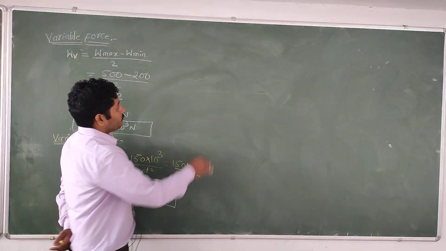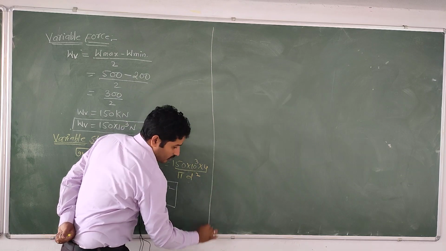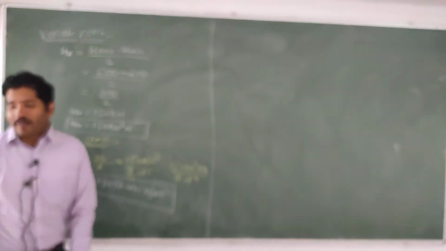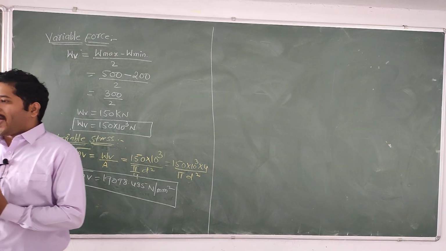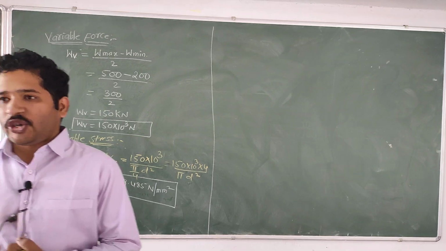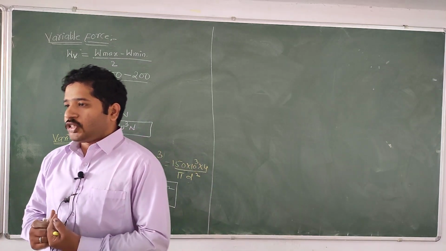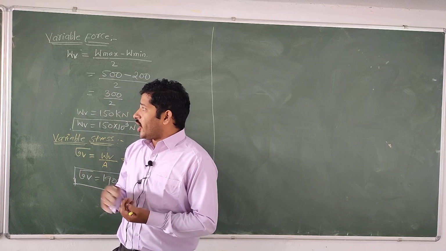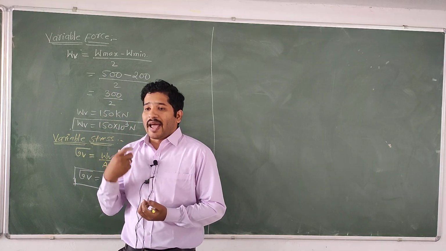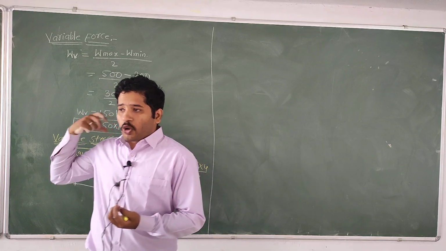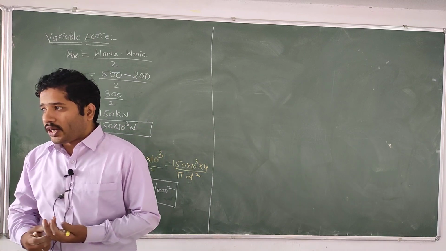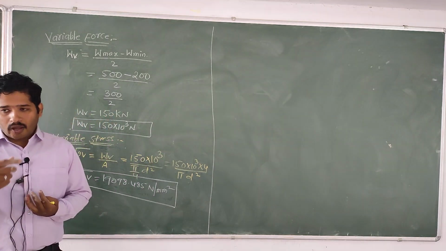Okay, then after that, what do we need to find out here? We have found the mean stress as well as the variable stress. Now we need to use the Goodman line equation to find the diameter of the specimen.